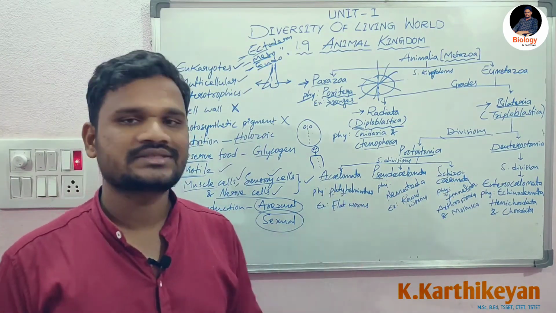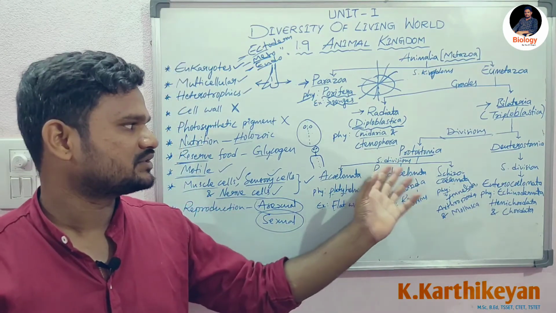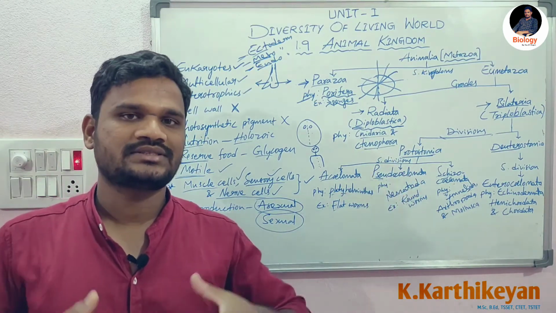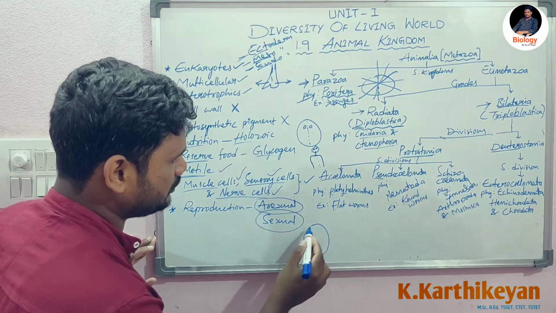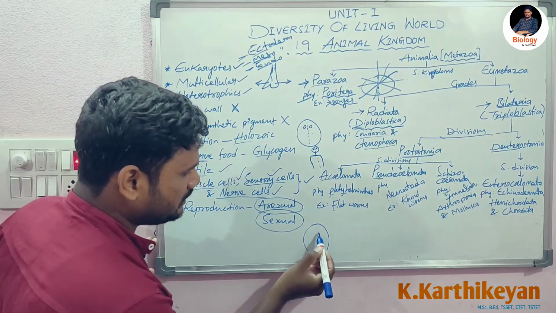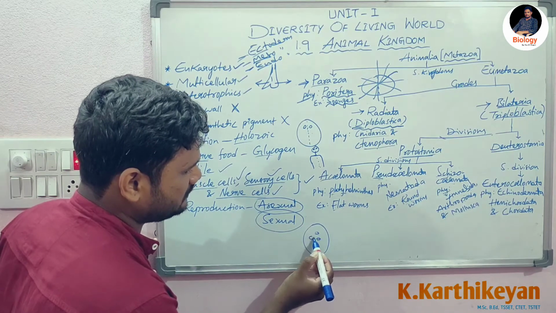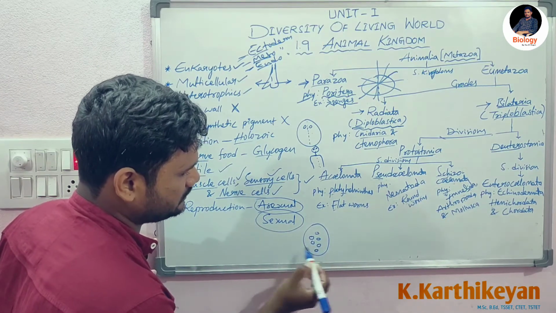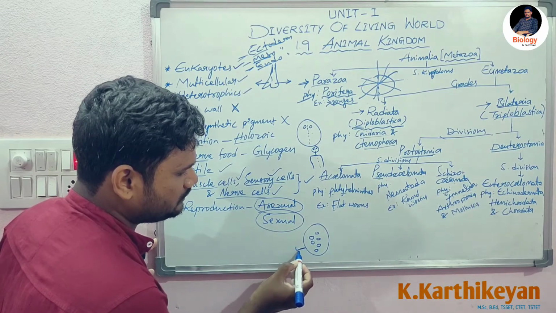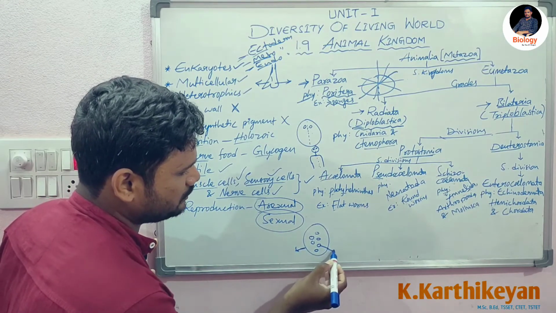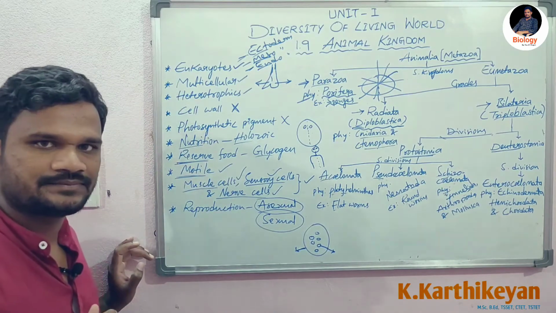First, let's see what is coelom, right? This division is based on the coelom. What is coelom? Imagine this is the human body, or it is an organism. In an organism, we can find some visceral organs, which means internal organs. This is the body wall, and all these are visceral organs.